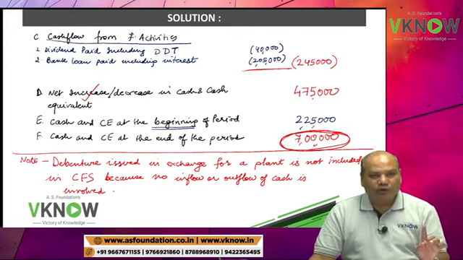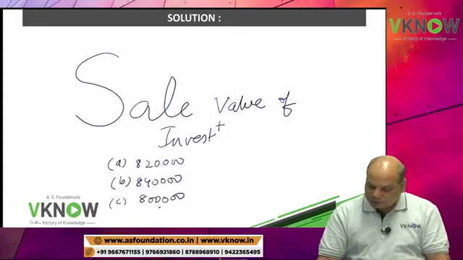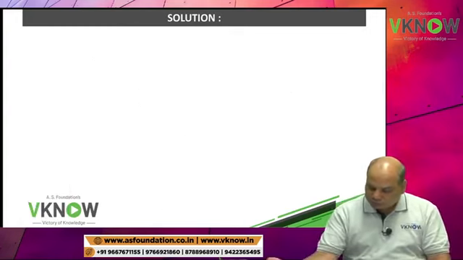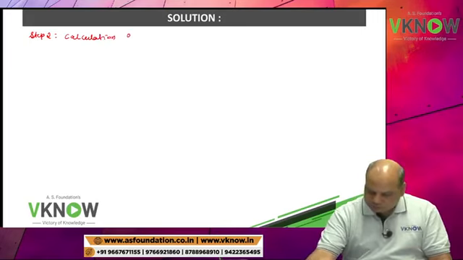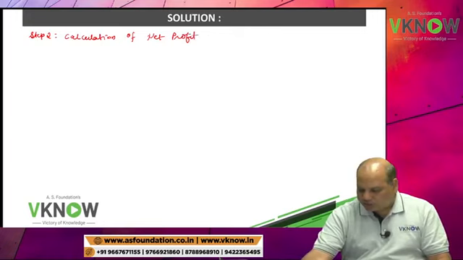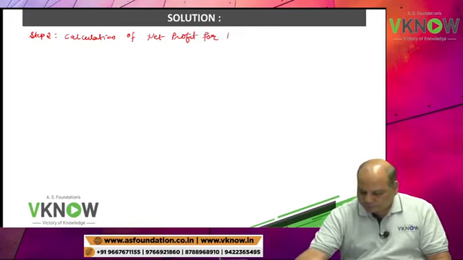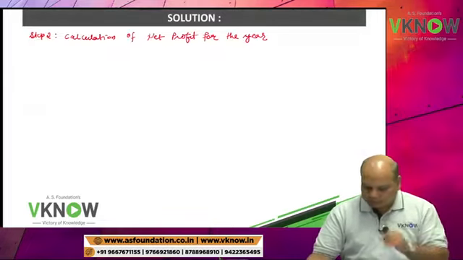So first, step number 2: calculation of net profit for the year.